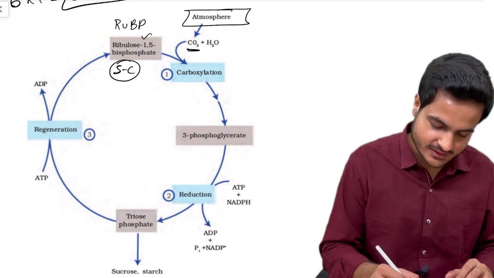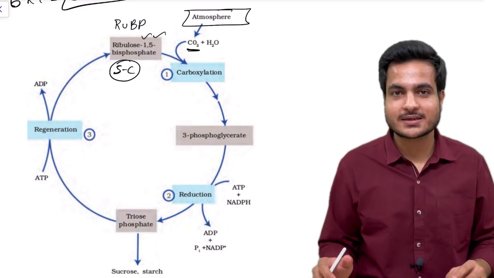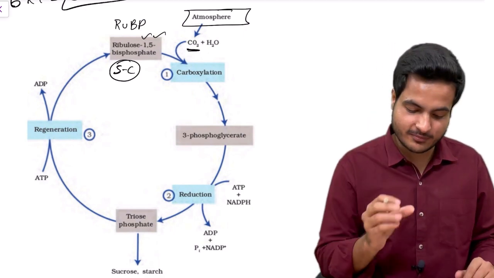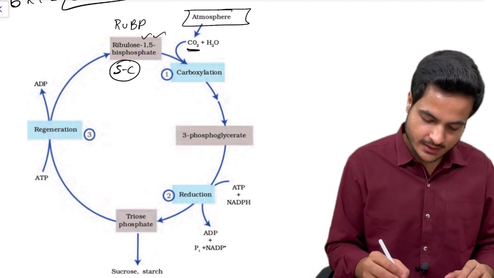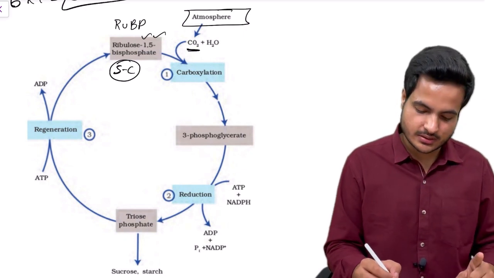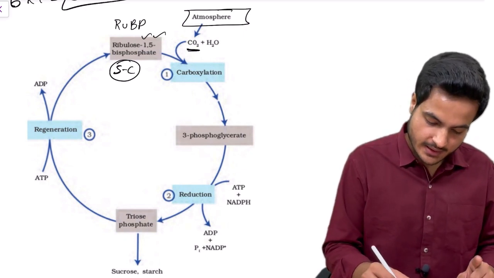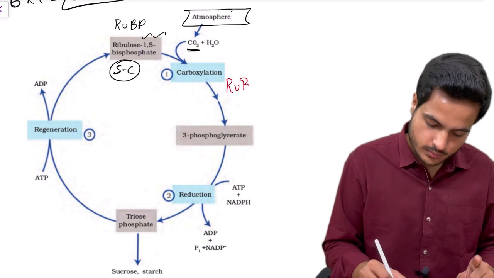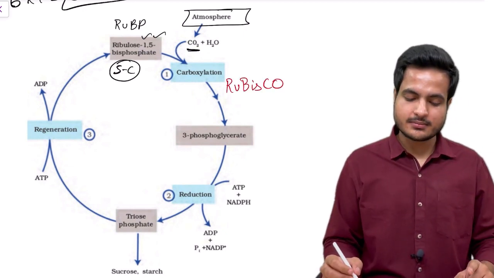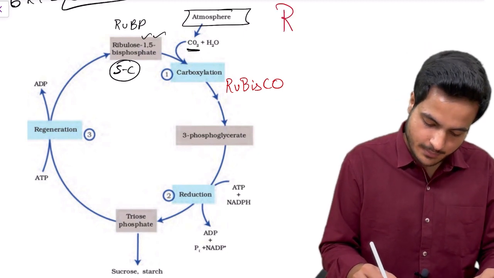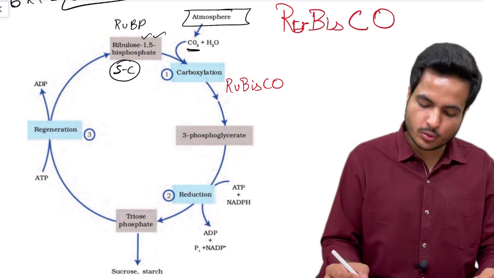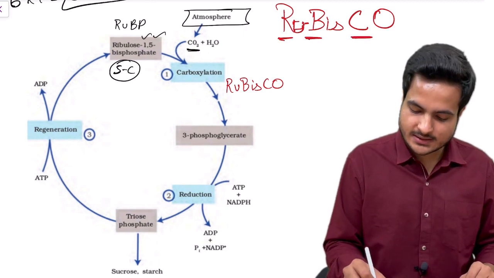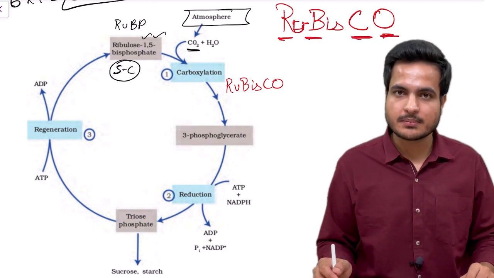These are attached on the first and fifth position. If someone wants to ask a trick question, it is ribulose 1,5 bisphosphate, just because it is mentioned in NCERT. So when it combines with carbon dioxide, the first step is carboxylation, and this is catalyzed by an enzyme called Rubisco. You need to write this enzyme similarly as I am writing: R capital, U small, then B capital, I and S small, then C and O both capital. So R, B, C, O are capital letters in this name of this enzyme.